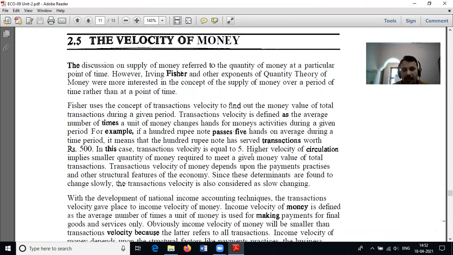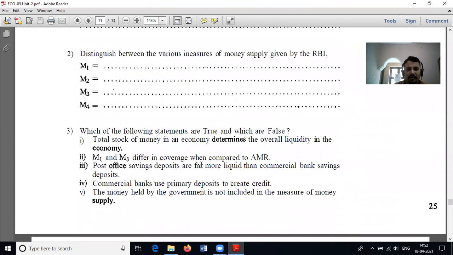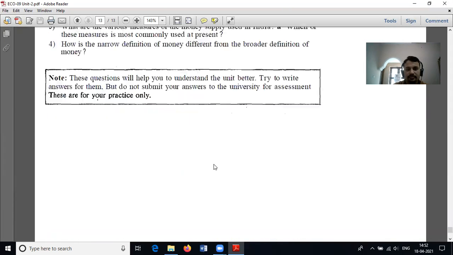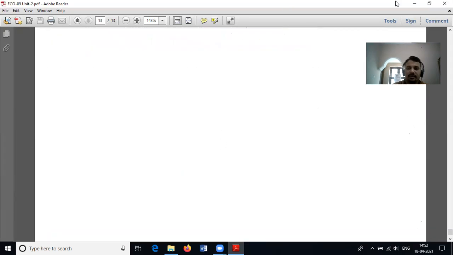Within 1 hour, within 2 hours, how much transactions can be made with this 20 rupees? This is called the velocity. This is about your second chapter.